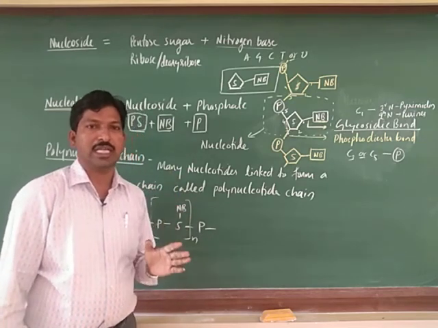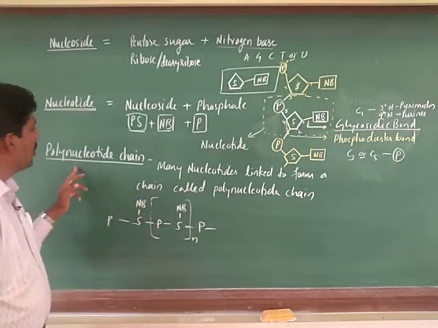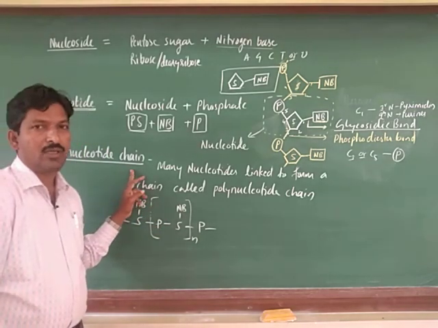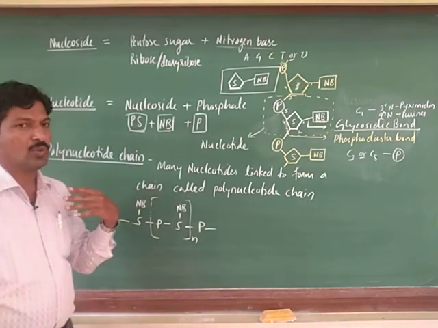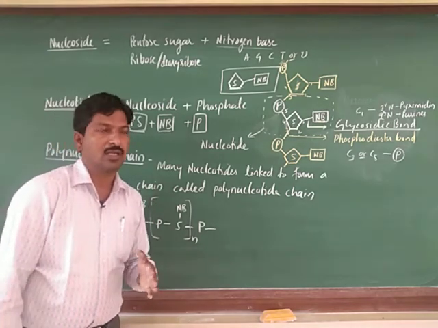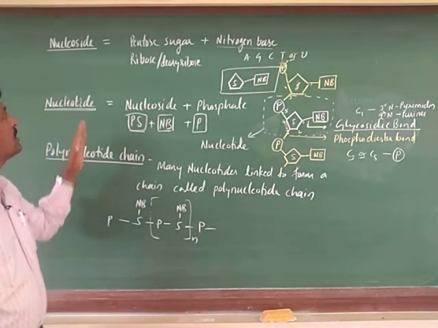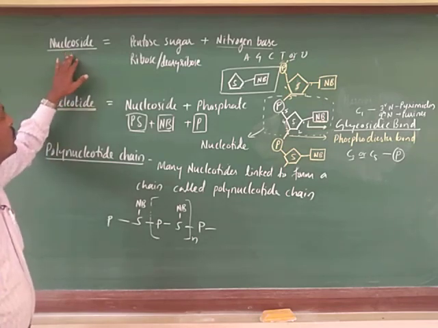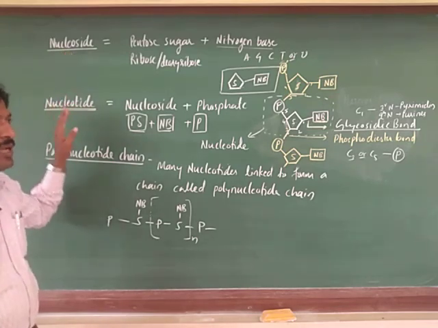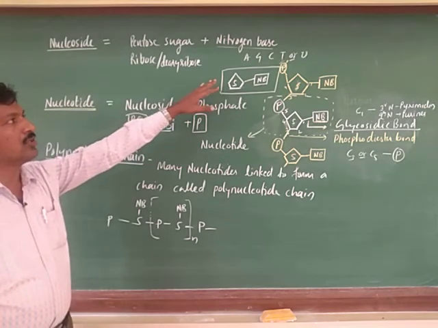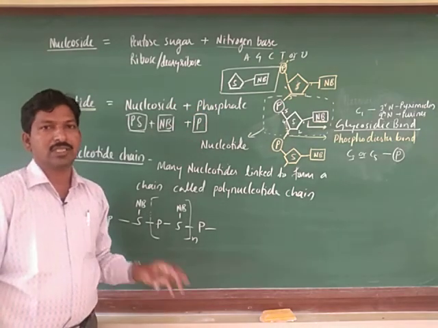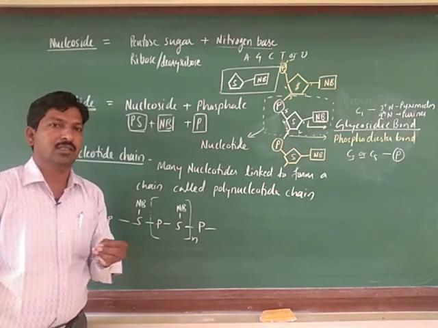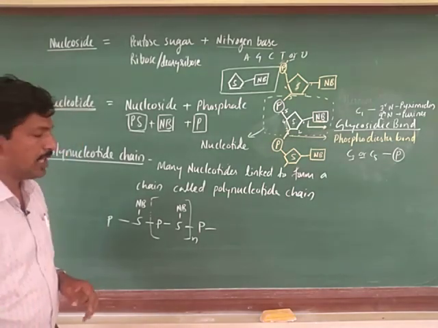So the structure of DNA or RNA is based on the polynucleotide chain. Before going to study the DNA structure, we are going to discuss the types of nucleosides and nucleotides based on the type of nitrogen bases. We will discuss that in the next class or next video. Thank you.